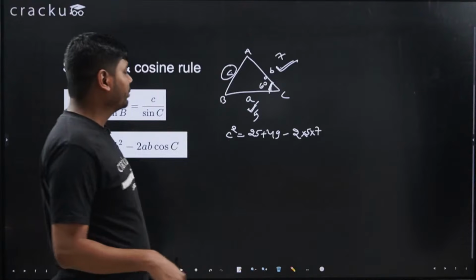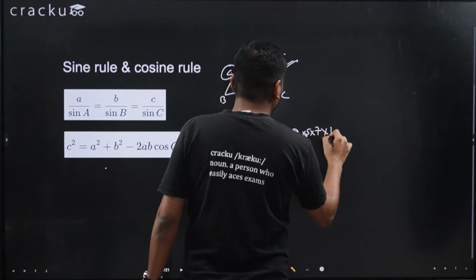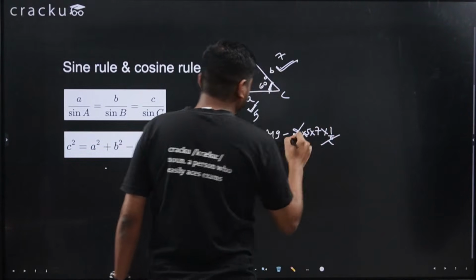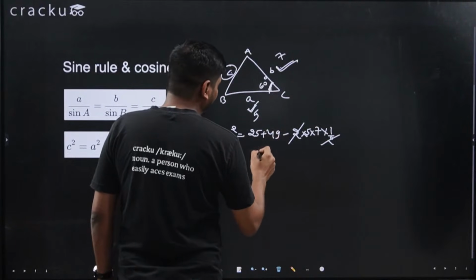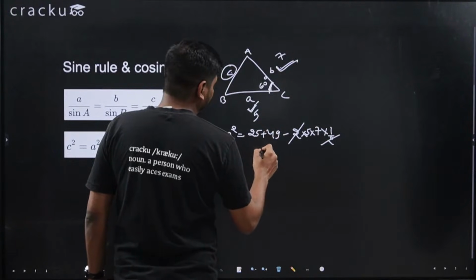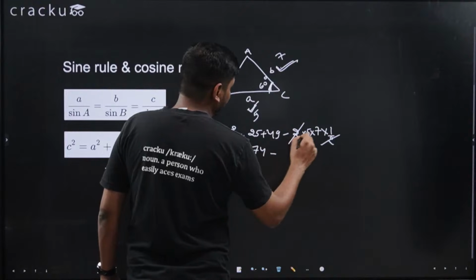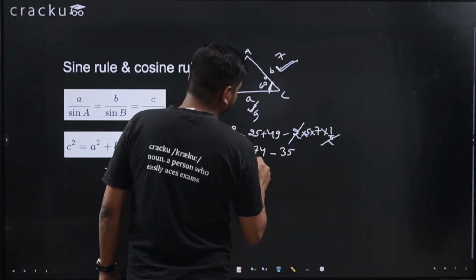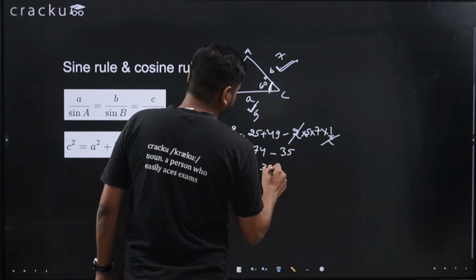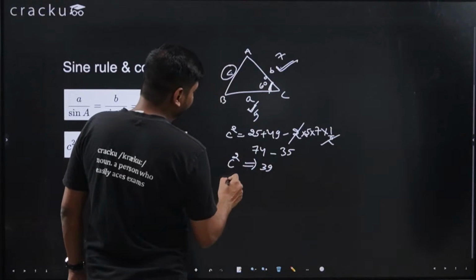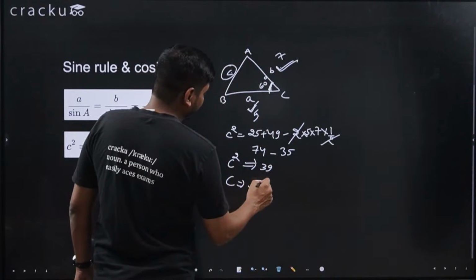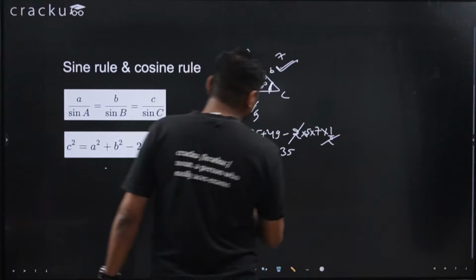Cos 60 is 1 by 2, so into 1 by 2. So 2 and 2 will get cancelled. 25 plus 49 is 74, minus 35, and this value is equal to 39. So C square is equal to 39, so the value of C will be under root 39. I hope this is clear.